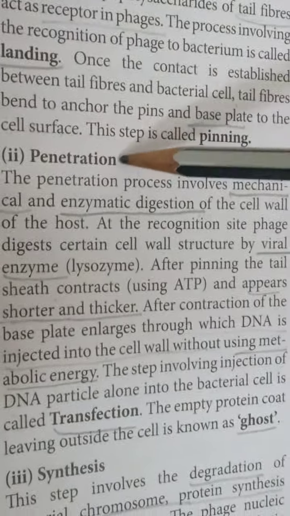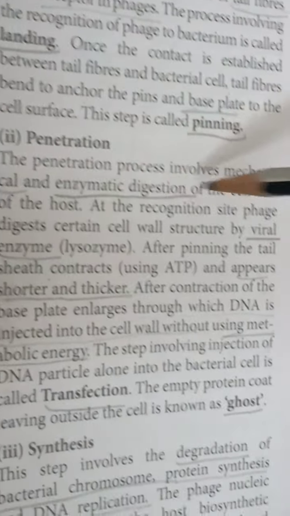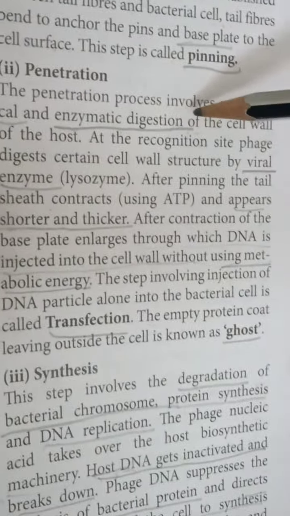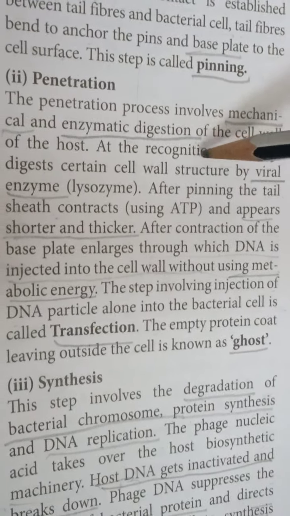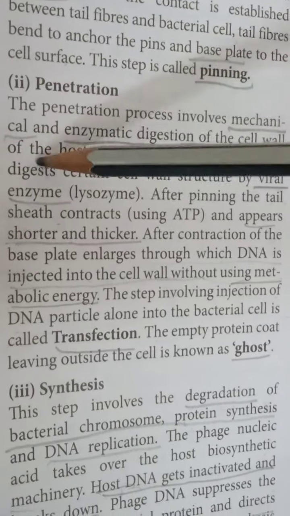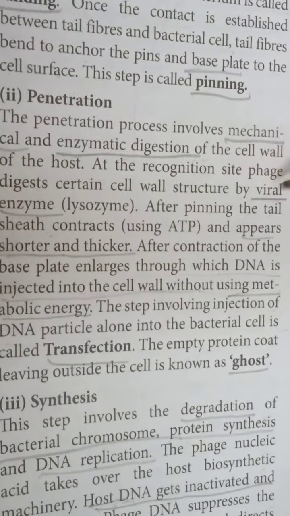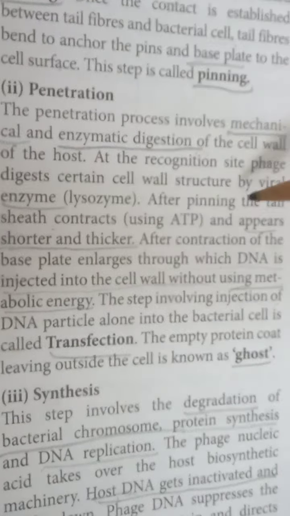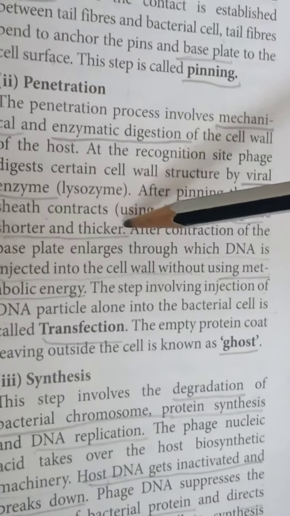Next, penetration. The penetration process involves mechanical and enzymatic digestion of the cell wall of the host. The phage recognizes the site and dissolves the cell wall structure with a viral enzyme. After pinning, the tail sheath contracts and appears shorter and thicker.